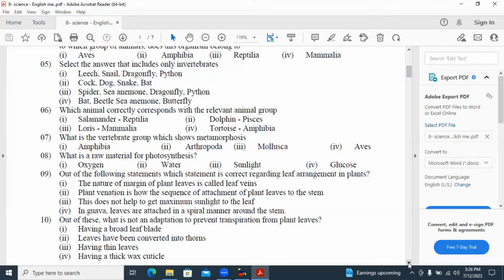8. What is the raw material for photosynthesis? Answer number 2. Water is a raw material.